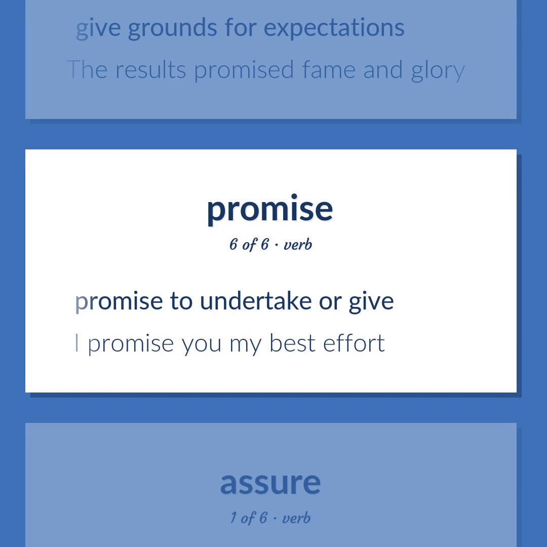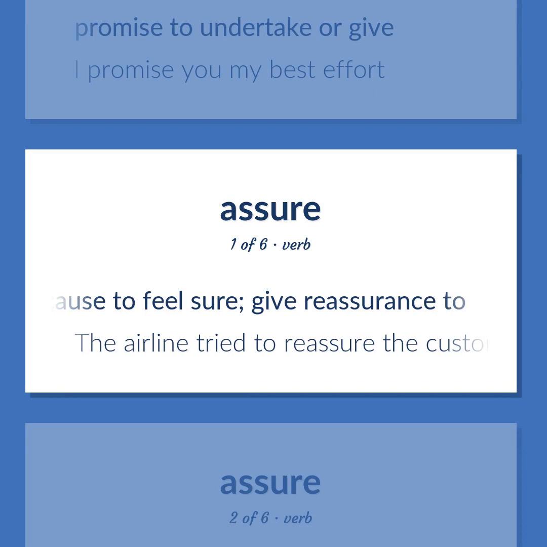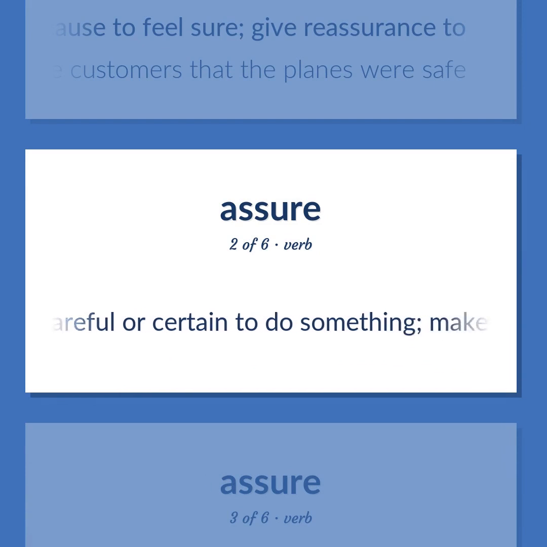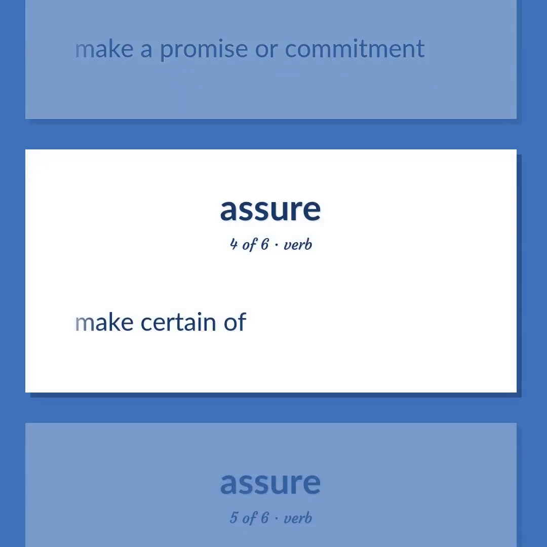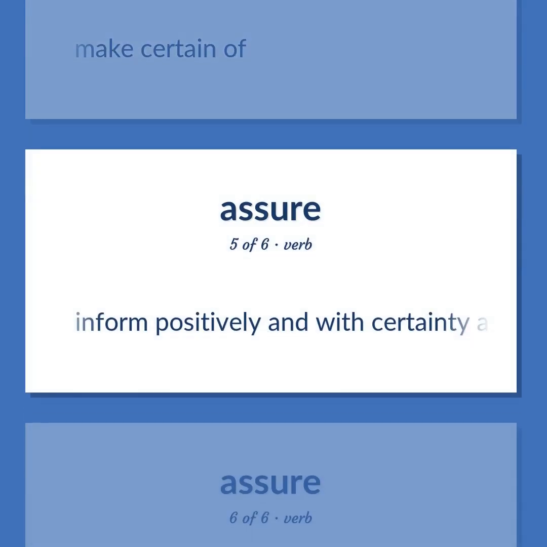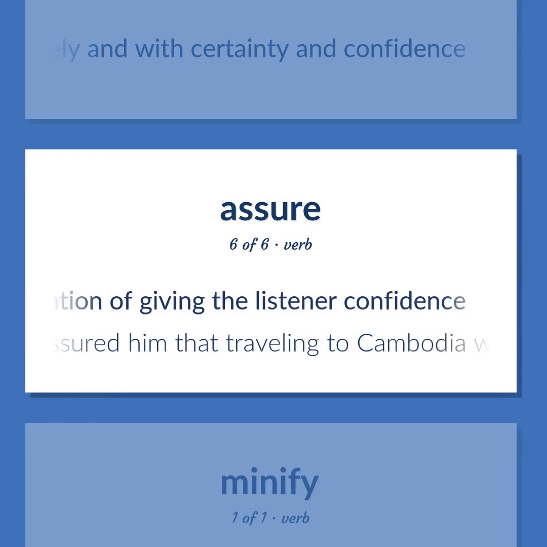I promise you my best effort. Cause to feel sure. Give reassurance to. The airline tried to reassure the customers that the planes were safe. Be careful or certain to do something. Make certain of something. Make a promise or commitment. Make certain of. Inform positively and with certainty and confidence. Assure somebody of the truth of something with the intention of giving the listener confidence. I assured him that traveling to Cambodia was safe.